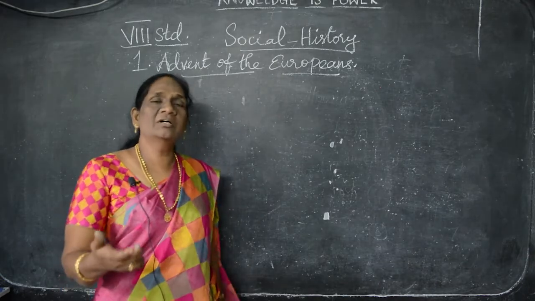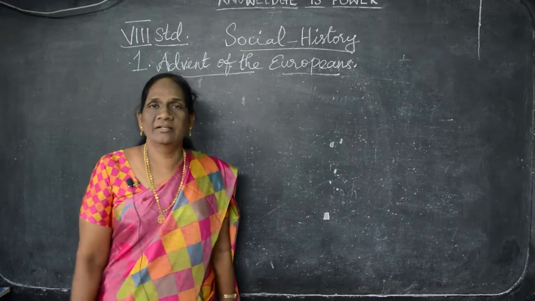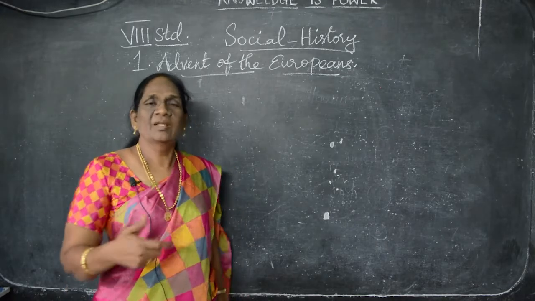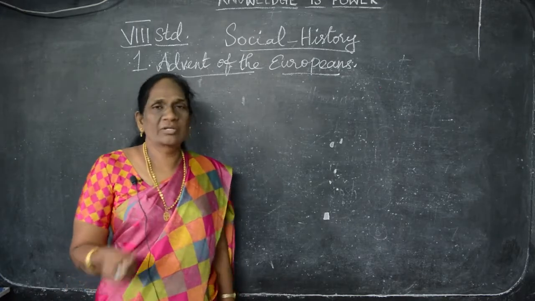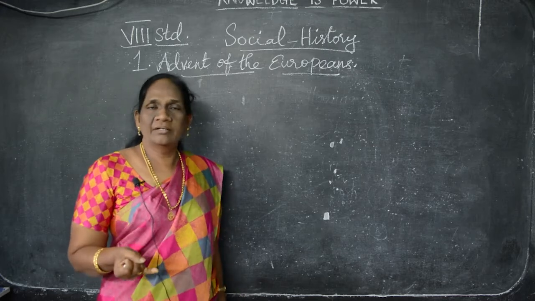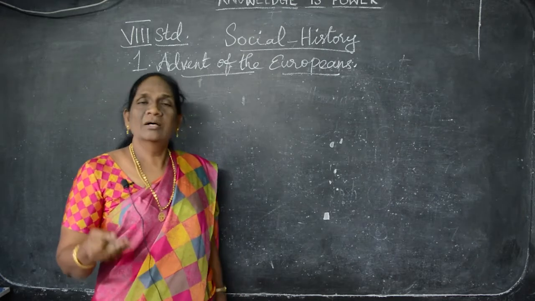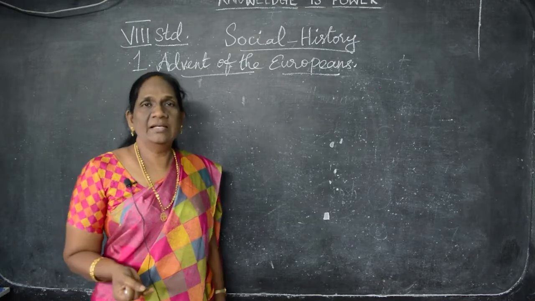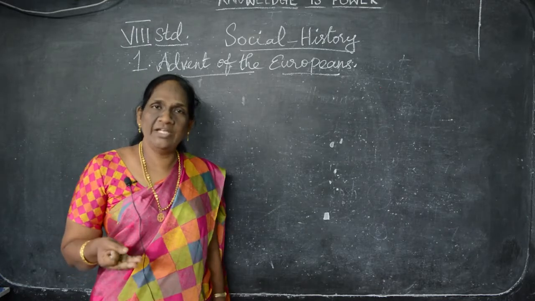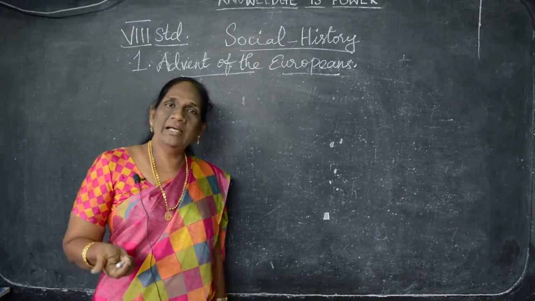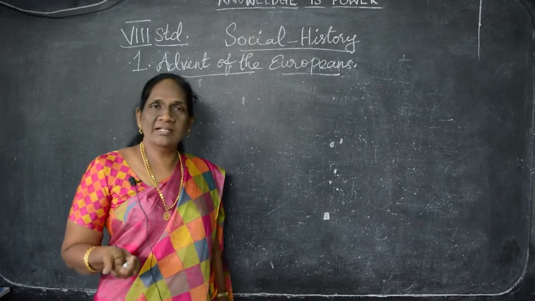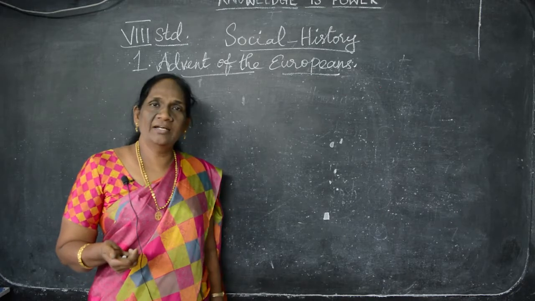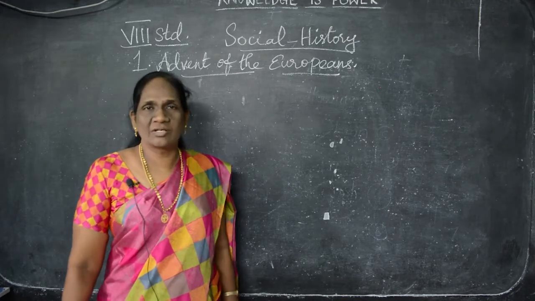What are the European countries in the continent? Just say what are the countries you know. Italy, Great Britain, France, Portugal, Spain, then Netherlands, Norway, Sweden, Denmark, Ireland, Austria, Hungary, Switzerland, many European countries are there.